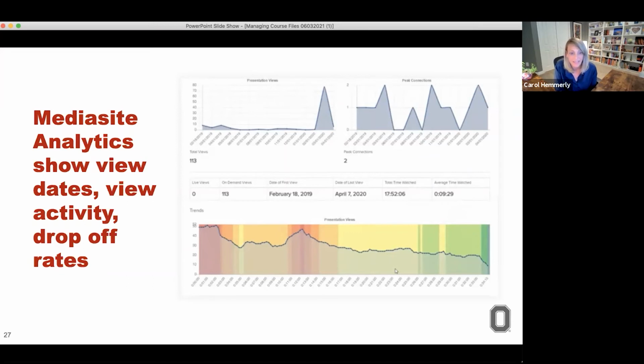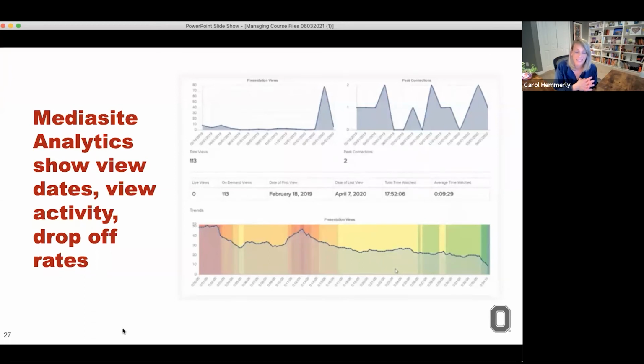In addition to these more aggregate sorts of data, it can also, as I mentioned, list every single student in the course and how much time they spent watching any given video that's been assigned for the class. So that can be helpful information if you have a struggling student or a student who maybe is having a problem with a specific concept.